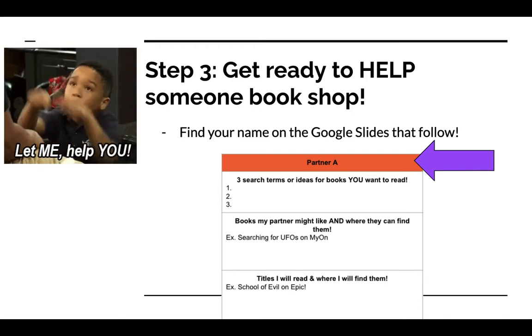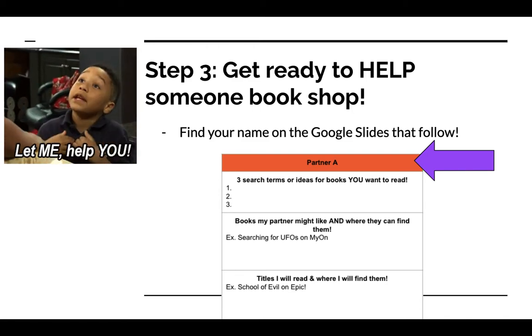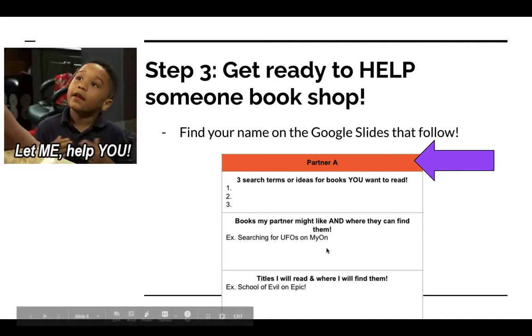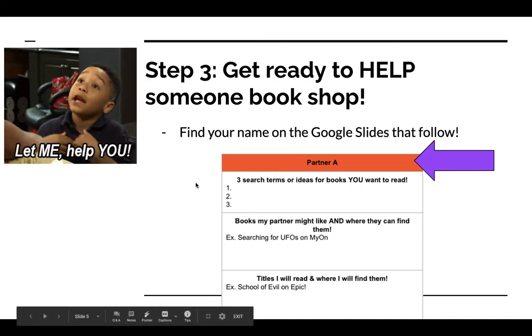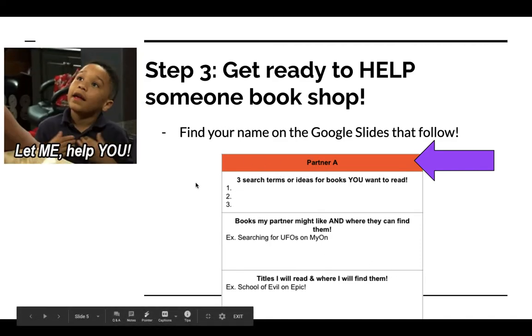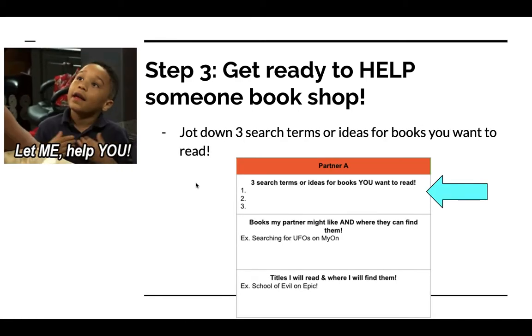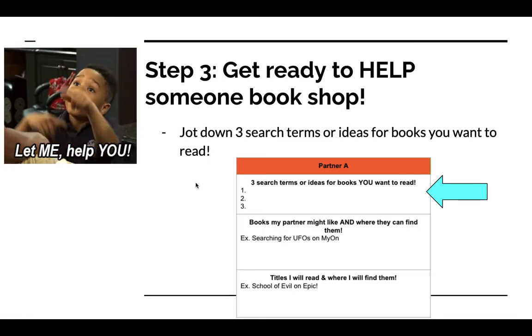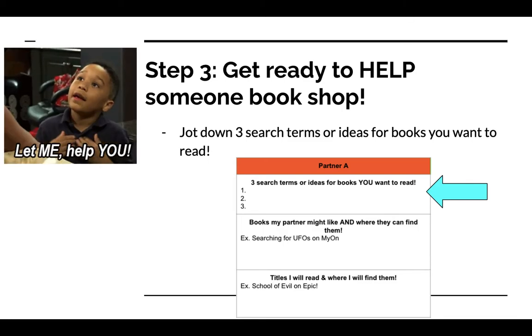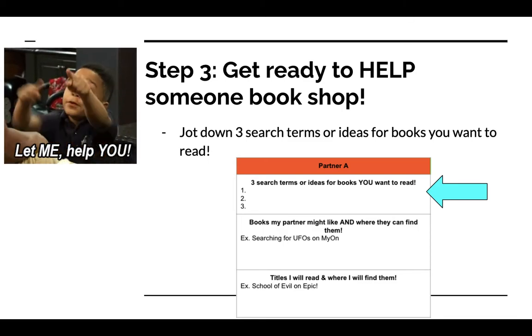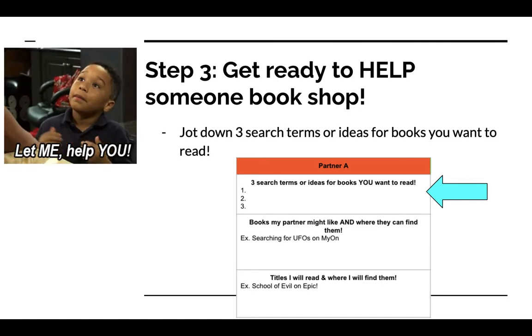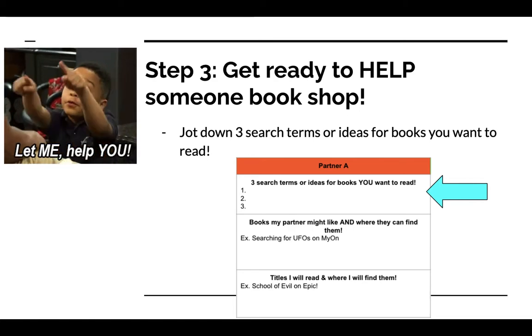So in the slides that are posted in your Google Classroom, you're going to find your name. This one just says Partner A. It's a little generic, but it's going to have your name on it. And you have to find the slide with your name on it. And then you are going to want to jot down 3 search terms or ideas for books that you want to read. So maybe you thought, I really, really liked the Percy Jackson series.